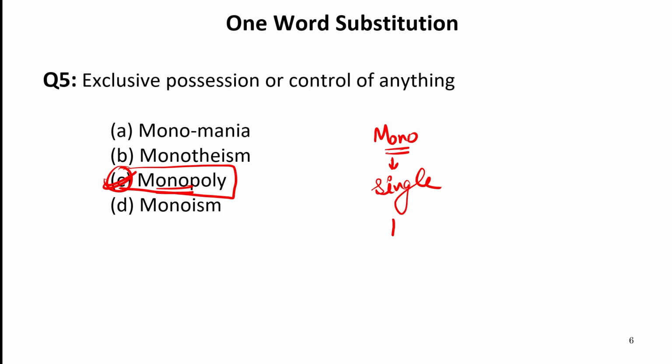monopoly. Now the other words that we have is monotheism. Now monotheism, when one believes in one God only. If one believes that there is only one God, so that is called monotheism. Now monomania, one who is self-centered or thinks about himself only. Now monoism is not a word. Actually monism is a word.